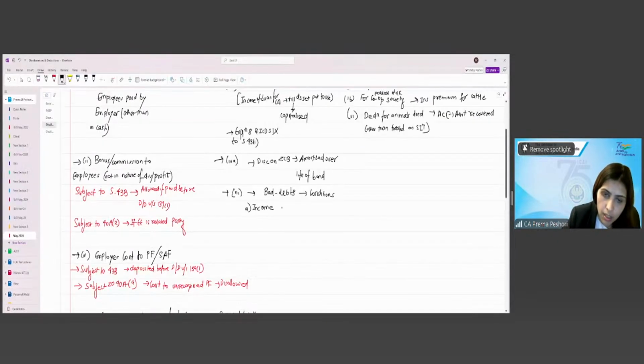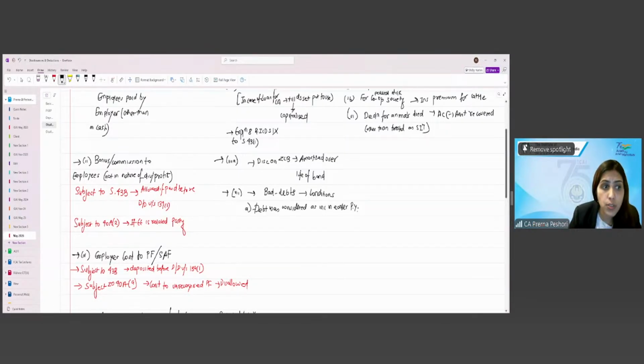So we can write like this, that was considered as income in earlier previous year. So unless and until you have charged the income to tax, how can I allow you the deduction of the bad debts? Right? So the debt should have been considered as income. That is the very first point.